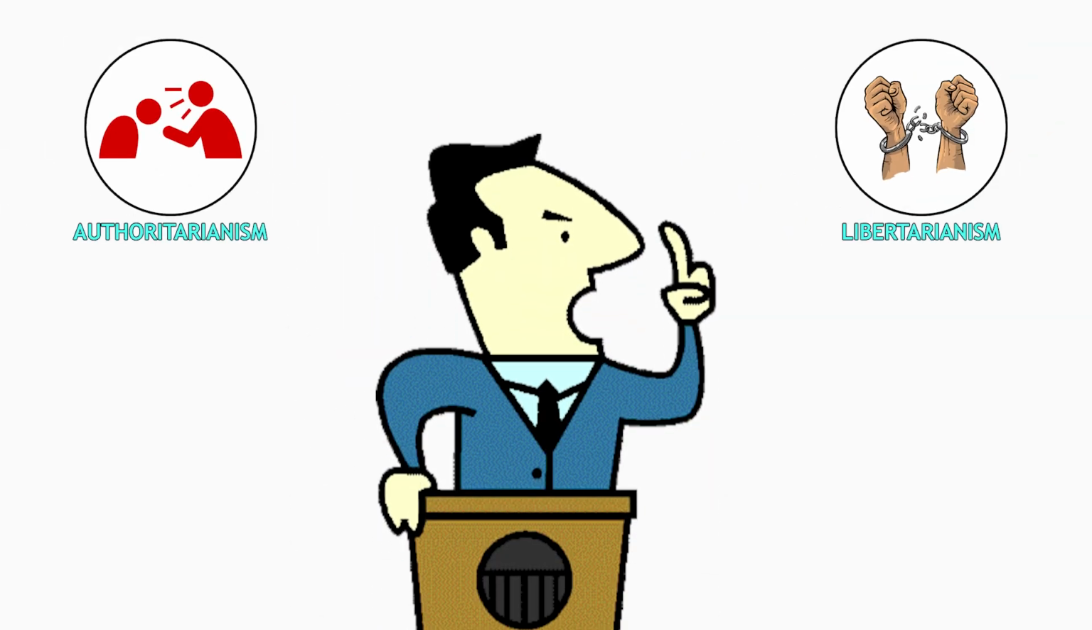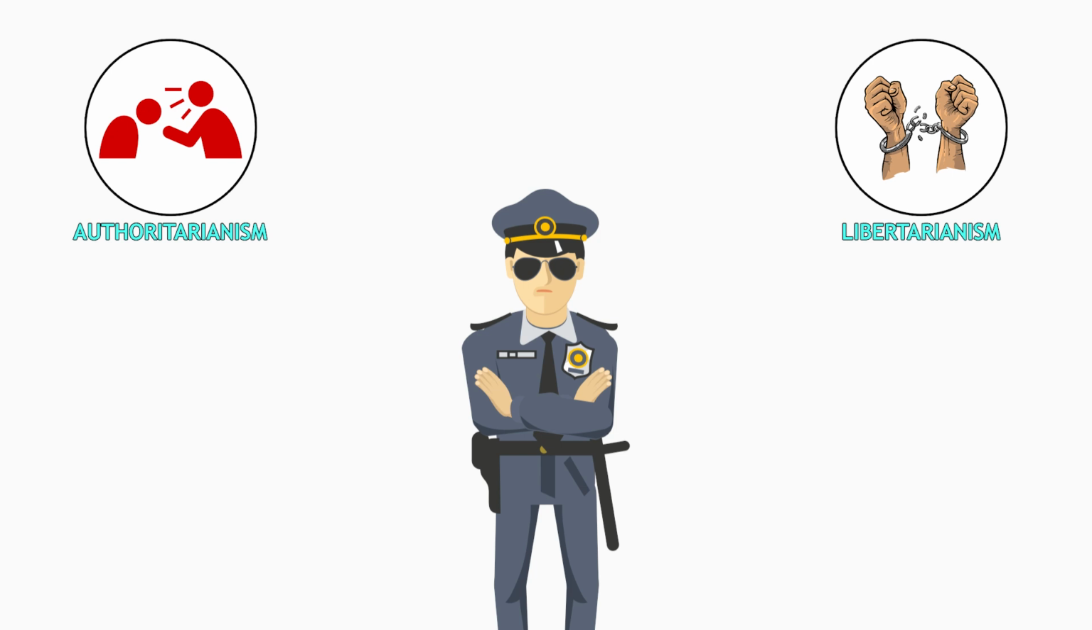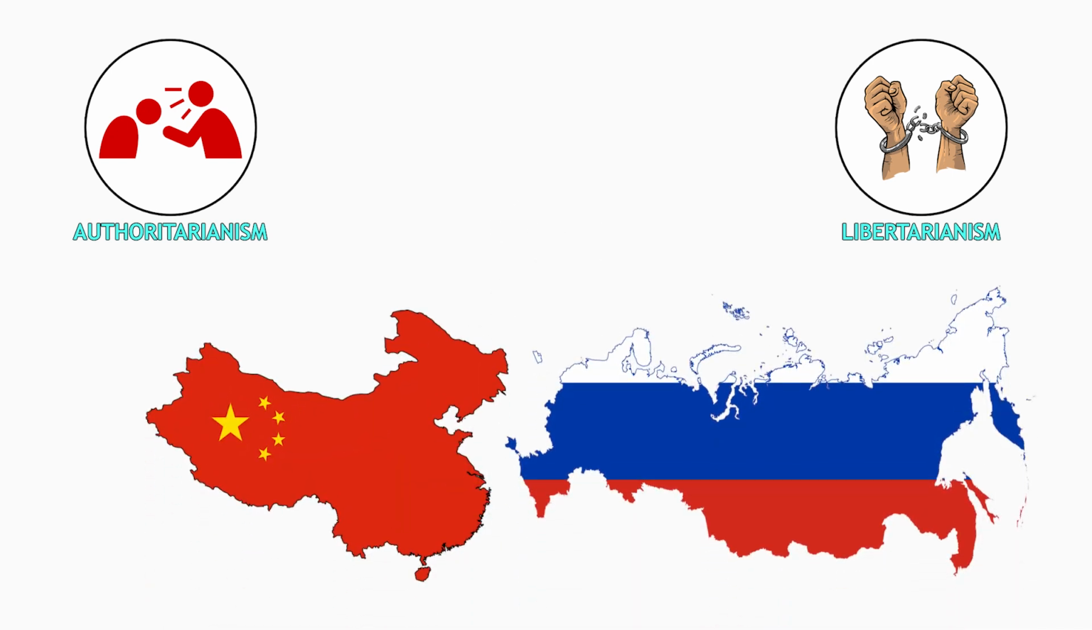Authoritarianism features strong central power and limited political freedoms, focusing on maintaining power and suppressing opposition. China and Russia are examples, with restricted political freedoms, but some economic freedom.